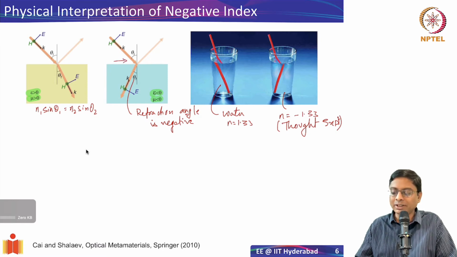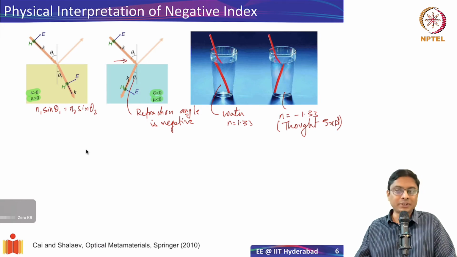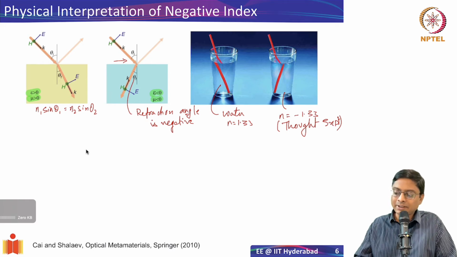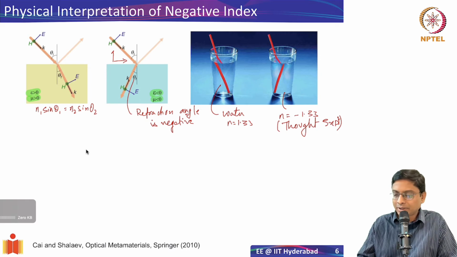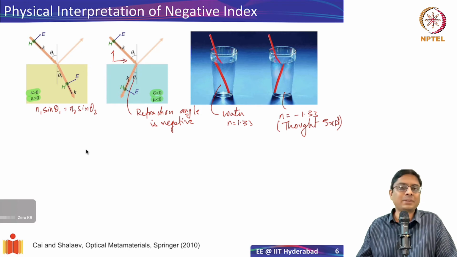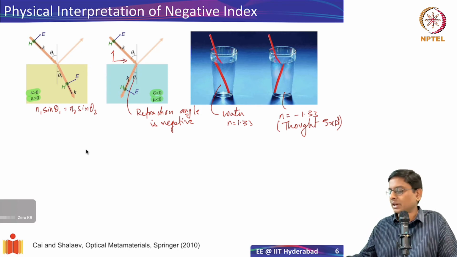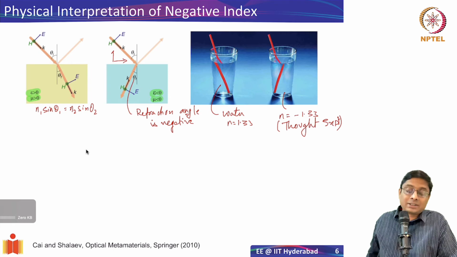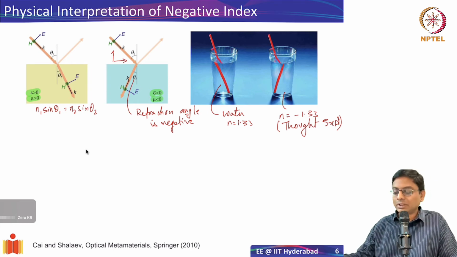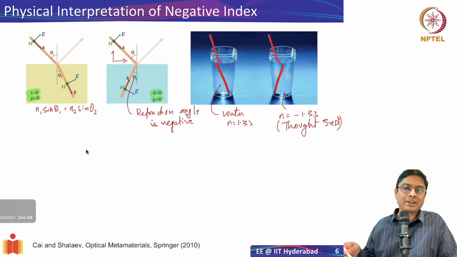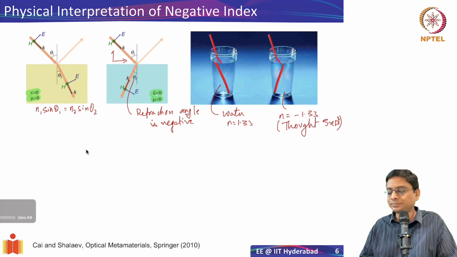The tangential component is going to be continuous, and the wave vector has to be opposite now, and so the only way that can happen is this way, and therefore your wave vector in the negative medium is like this here. Using the boundary condition that the tangential component of the wave vector is conserved, we can show that the only way for the wave to propagate in a negative index medium is if it bends this way.